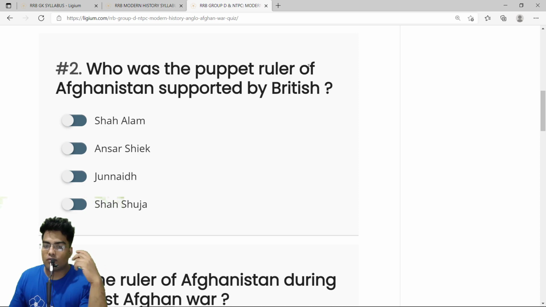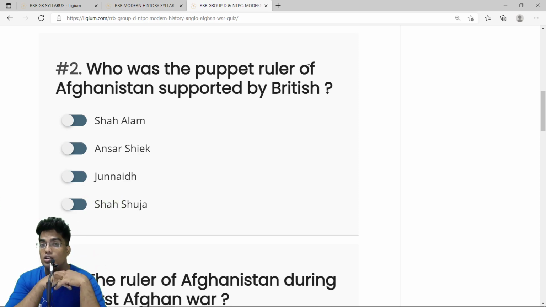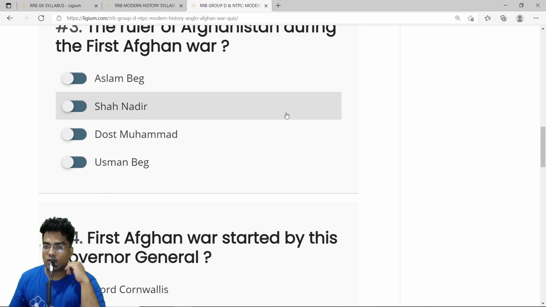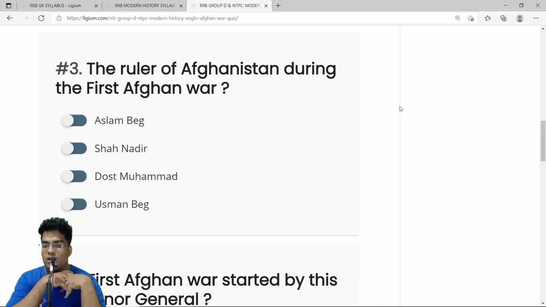Who was the puppet ruler of Afghanistan supported by British? So the person was Shah Shuja. So this guy was supported by the Britishers and eventually he was killed by his own people in Afghanistan. So the correct answer is Shah Shuja.